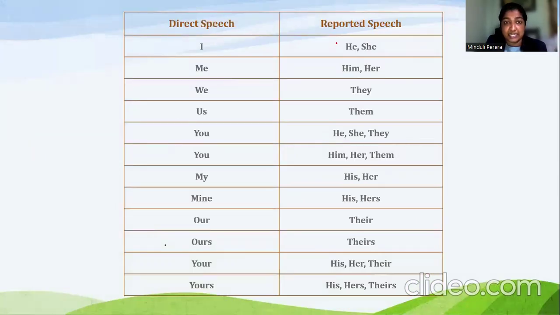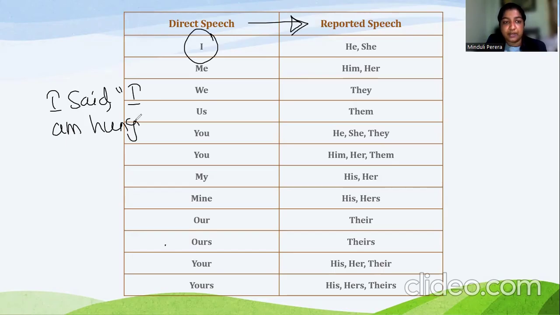Here you can see in this table how the pronouns have to be changed when converting a sentence from direct speech to reported speech. Now imagine in a direct speech sentence, there is the word I. So I said, "I am hungry." So this is a direct speech sentence. We are quoting exactly what I said.